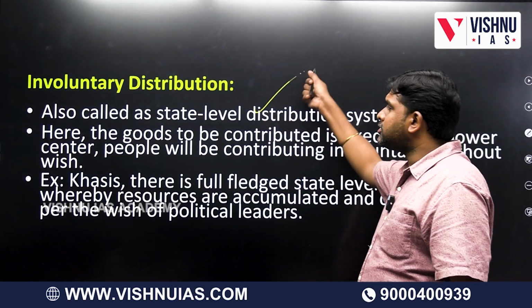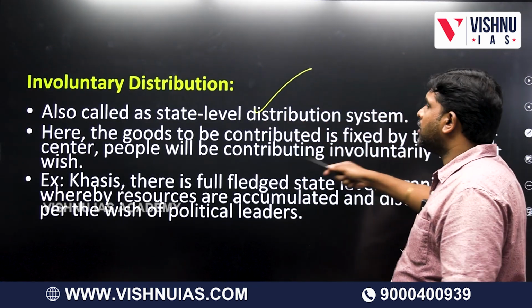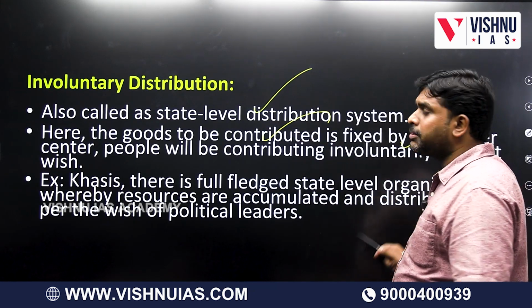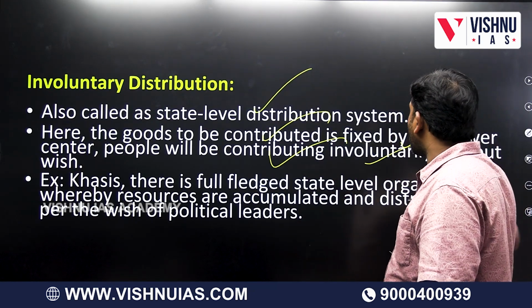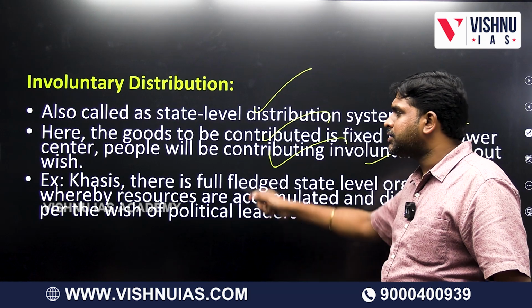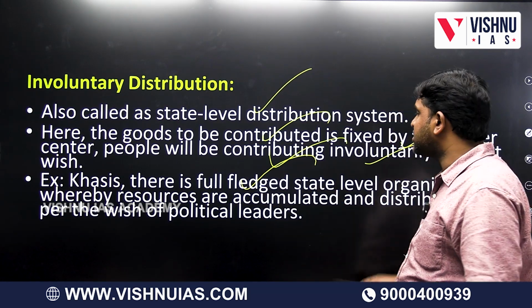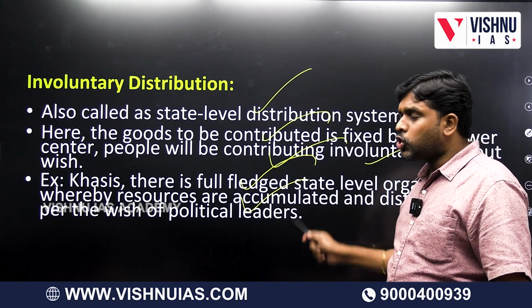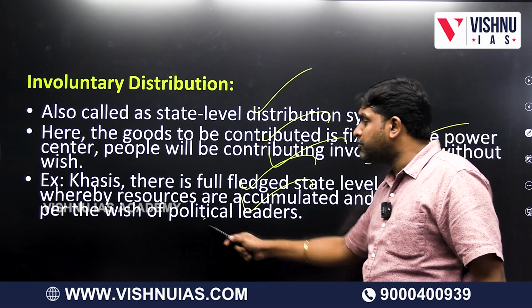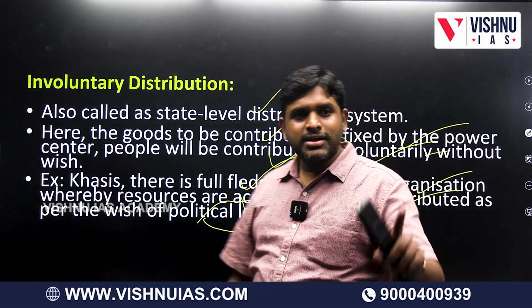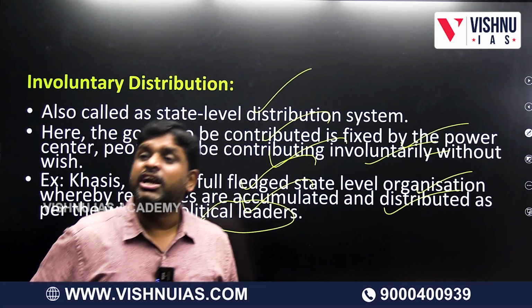Involuntarily, which is also called state level distribution. Goods to be contributed are fixed by the power center. People will be contributing involuntarily, without wish. In such cases, there is a full-fledged state system whereby resources are accumulated and distributed as per the wish of the political leader. Khasi is a tribal community, but it works like a state.